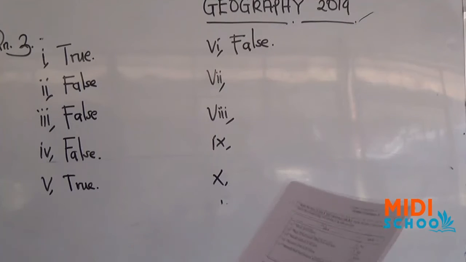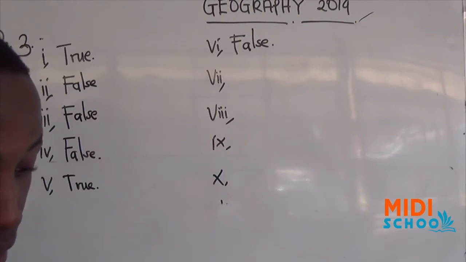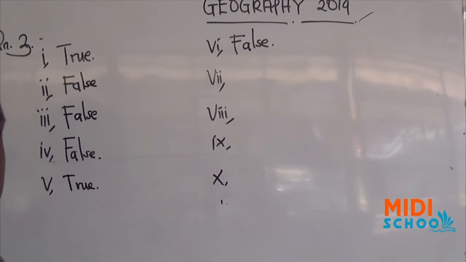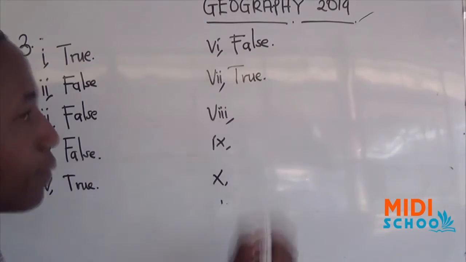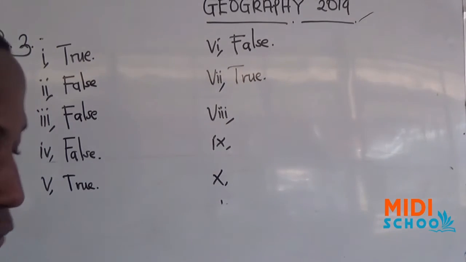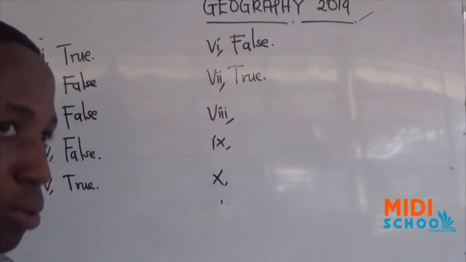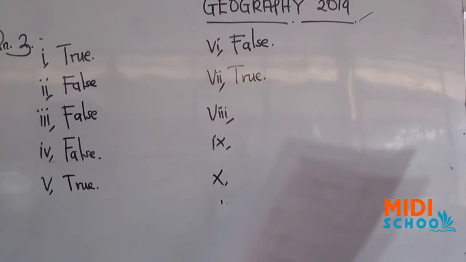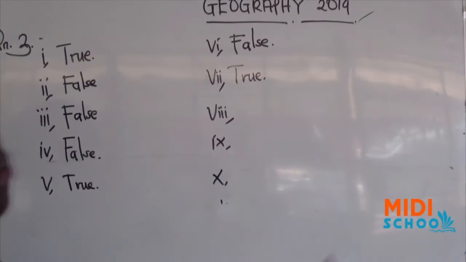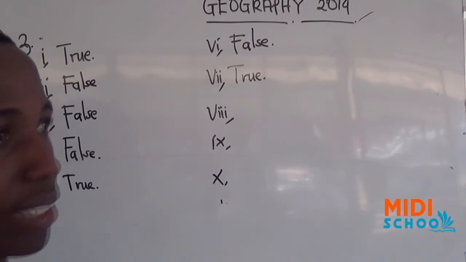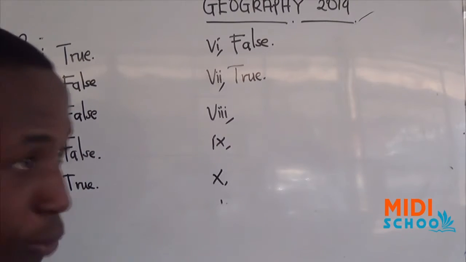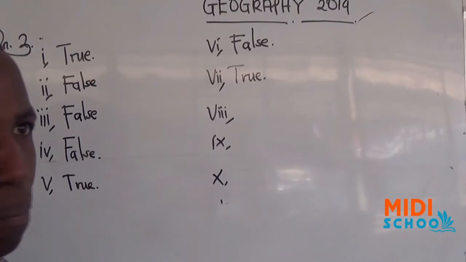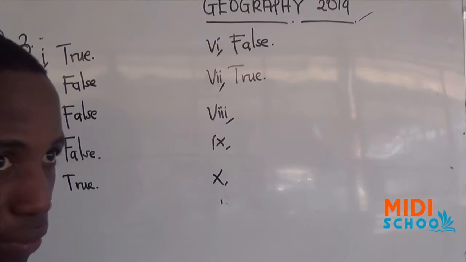Number 7, tourism can affect negatively the culture of host countries. Our answer here is true. Tourism can affect negatively the culture of the host countries. It's true, most tourists, when they come to our countries, they have their culture. Maybe the way they're talking, the way of wearing. So some people used to imitate that culture from them.